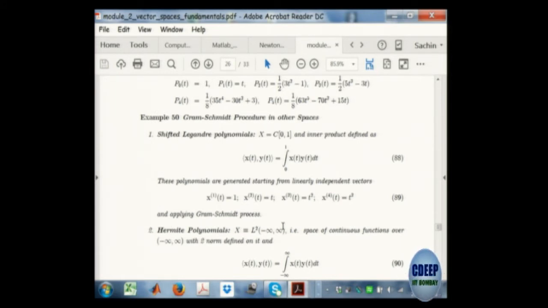Many times with 0 to 1 you have boundary value problems in which you have some signal going from 0, wave propagation many times, one dimensional wave propagation. That is where you can use Legendre polynomials. So in some problems they will naturally appear, Legendre polynomials, shifted Legendre polynomials. Solving partial differential equations, boundary value problems, you get these.